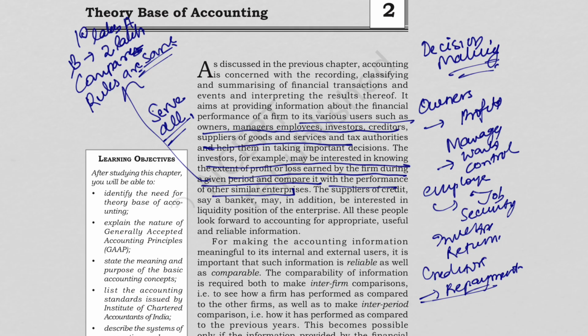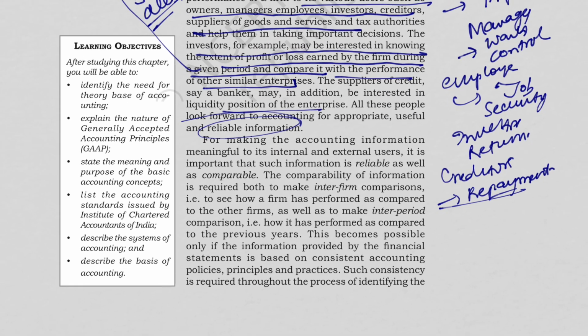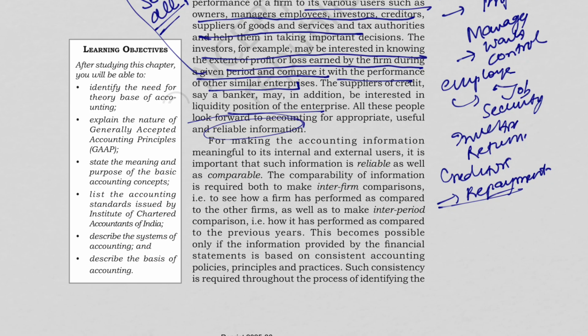Okay, so the suppliers of credit, say a banker, in addition may be interested in knowing the liquidity position of the enterprise. So all these people look forward to accounting for appropriate, useful, and reliable information. For comparison, the information must be reliable. For making the accounting information meaningful to its internal as well as external users, it's important that the information should be reliable as well as comparable.